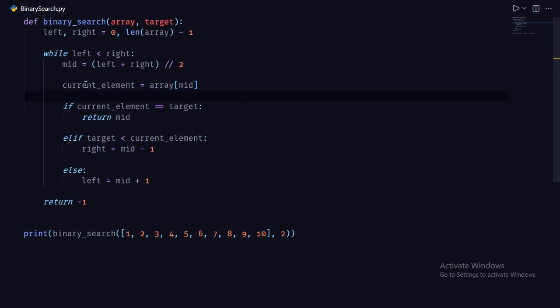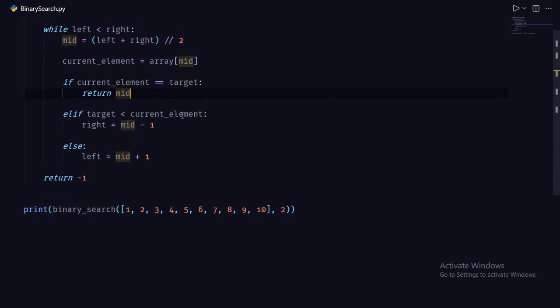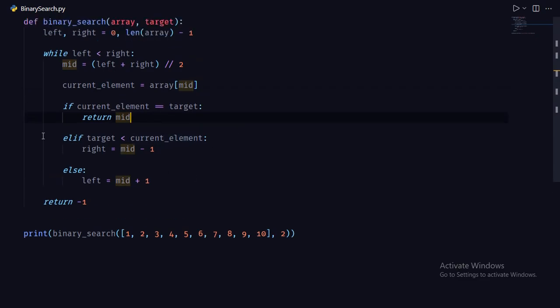We can assign a variable current element to the array of mid. So if you are reading this, we can say that we get the current element by accessing the mid value of the array. So if the current element is equal to target, return the mid. So we basically return the position. If the target is less than the current element, it means the target is on the left hand side of the middle portion. So we set right to mid minus 1, else we set left to mid plus 1.